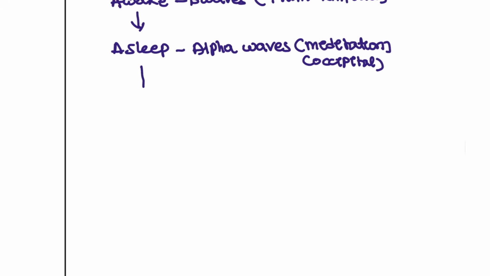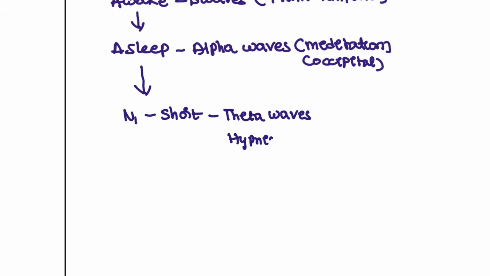Next, once you are asleep, you are going to enter the N1 stage, which is a very short stage, and in this you are going to have theta waves and also hypnic jerks. Suddenly you will feel a jerk.